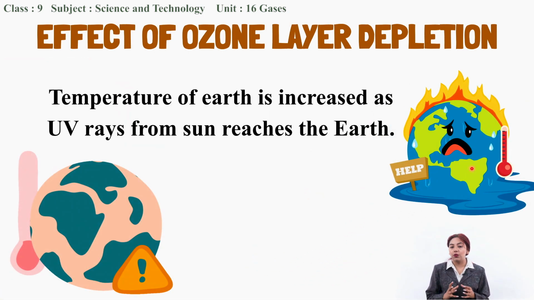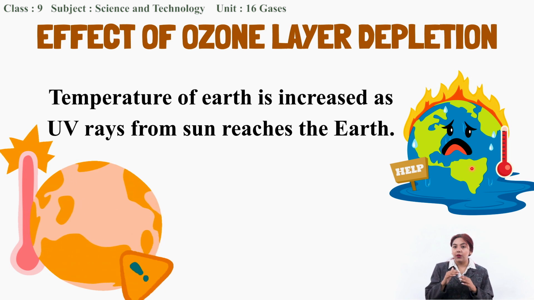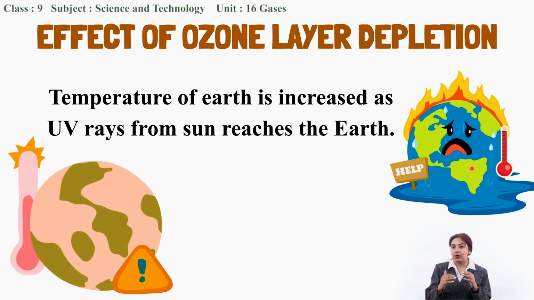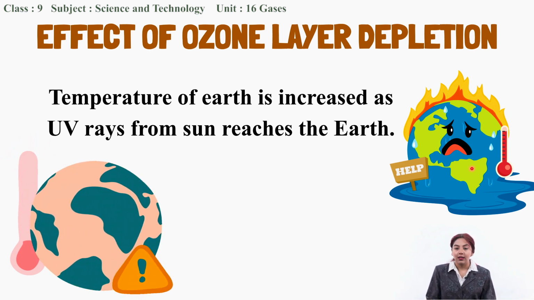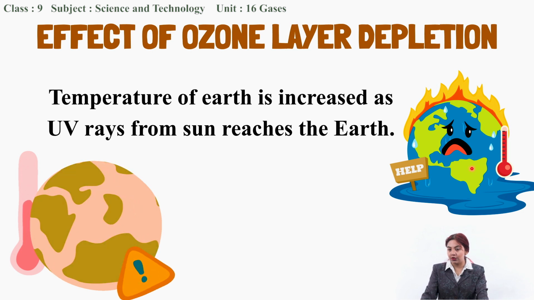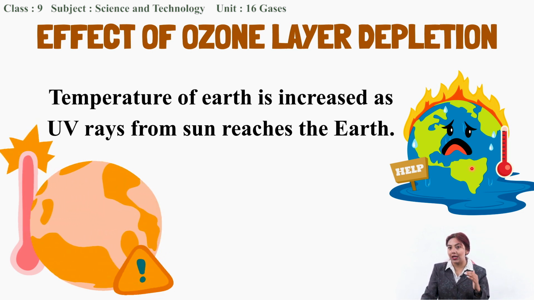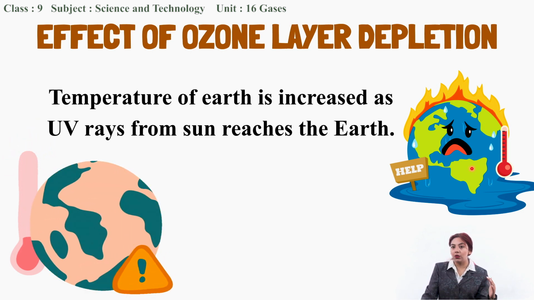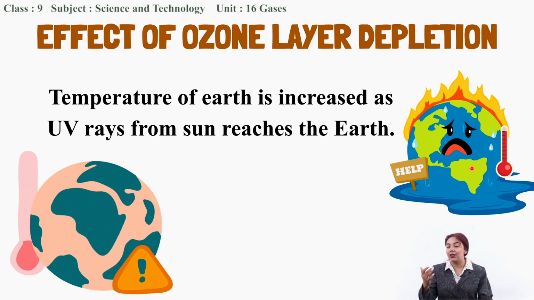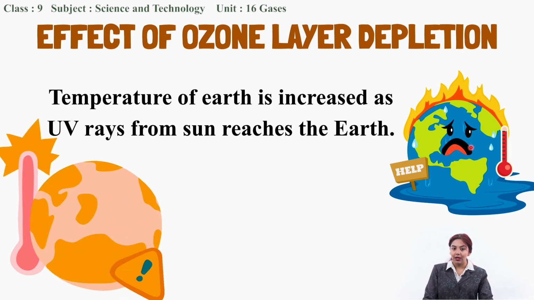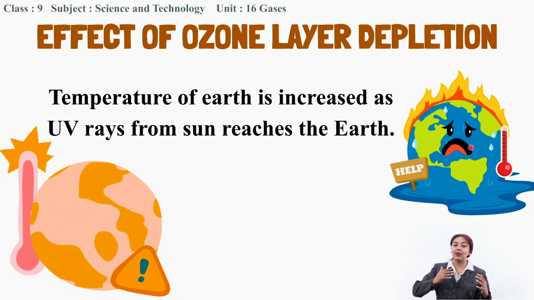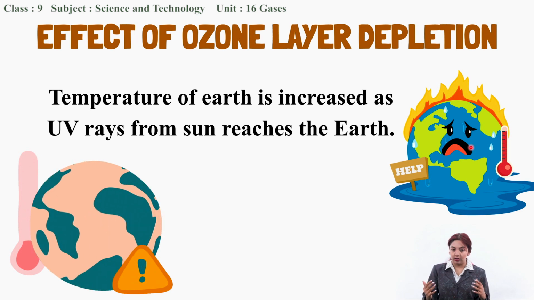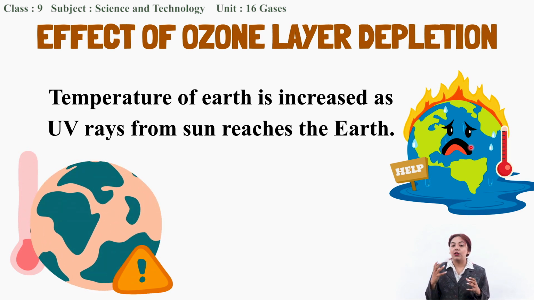Another effect of ozone layer depletion is that the ozone layer only allows a certain amount of radiation that is necessary to maintain the temperature of the Earth. It only allows that amount of radiation. But if the ozone layer is depleted, an extra amount of radiation enters the Earth as well. So what happens is it increases the temperature of the Earth.